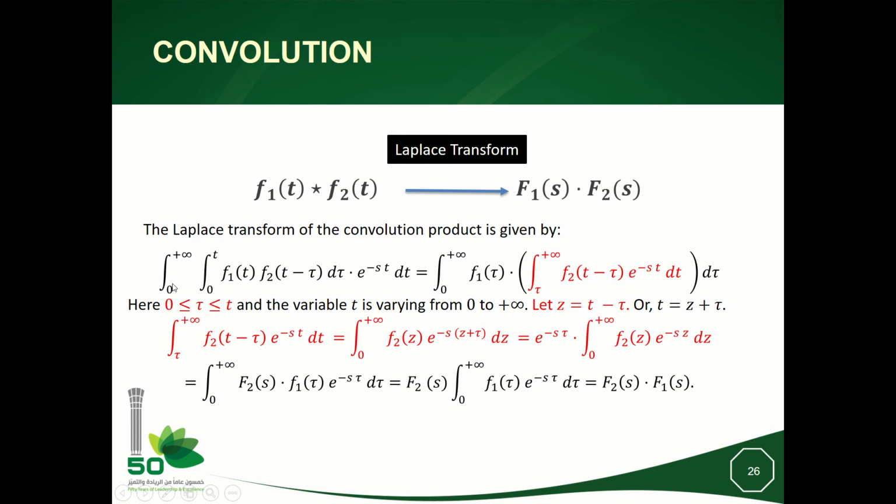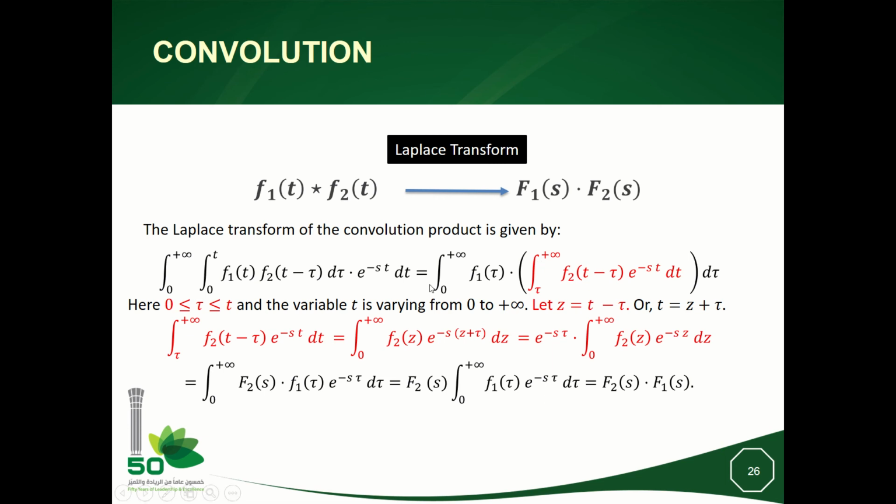And the time t is between 0 to plus infinity. So here we can change the order of integration. We can say tau from 0 to plus infinity, and the time between tau and plus infinity. So the domain t between 0 to plus infinity, and tau between 0 and t is exactly the same domain: tau between 0 to plus infinity, and the time between tau and plus infinity. Okay?